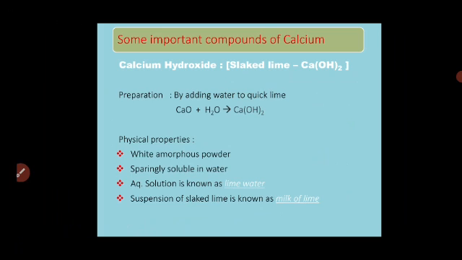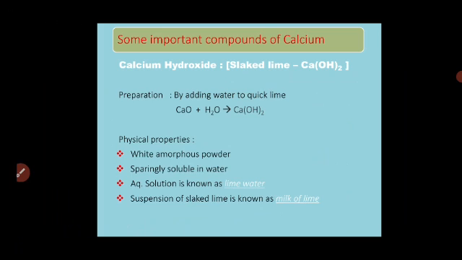First one is calcium hydroxide, which is called slaked lime. See, the compounds of calcium are generally named as lime. So the name of this is slaked lime and the formula or chemical composition is Ca(OH)2, that is calcium hydroxide. How is it prepared? By addition of water to quicklime. Quicklime is calcium oxide. So calcium oxide, when treated with water, forms calcium hydroxide. In Marathi we call it चुन्याची निवळी.